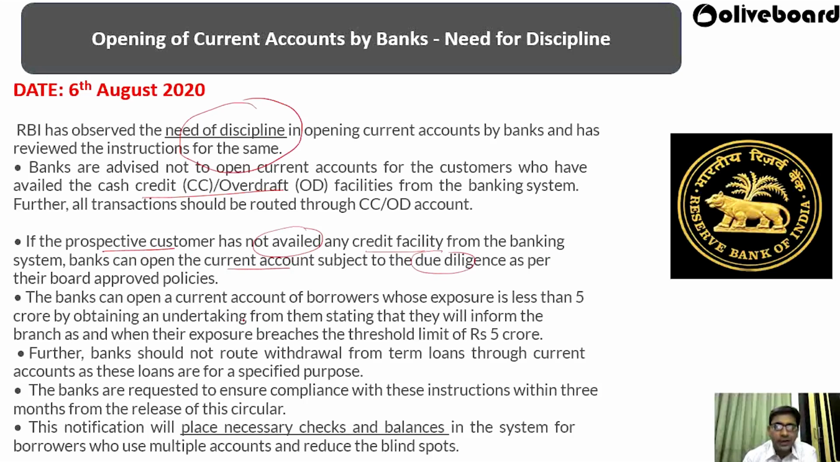The bank can open the current account of a borrower whose exposure is less than 5 crore by obtaining an undertaking from them stating that they will inform the branch as and when their exposure breaches the threshold limit of 5 crore. So banks can open the current account for a borrower whose exposure is less than 5 crore rupees, and the bank should take an undertaking from them stating that they will inform the bank if their exposure breaches the limit of 5 crore.